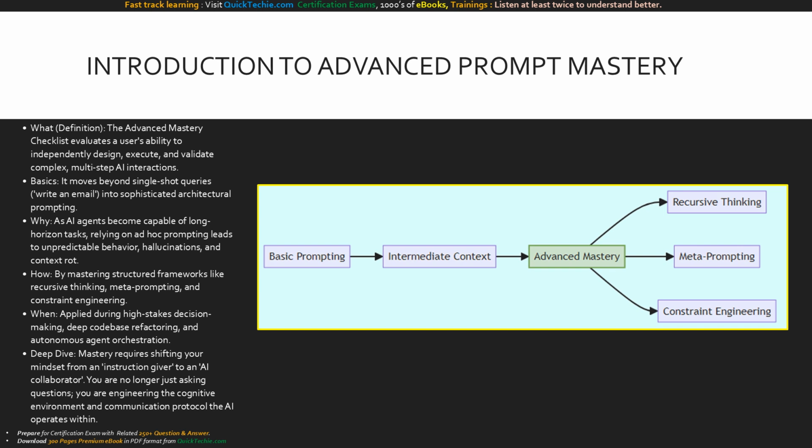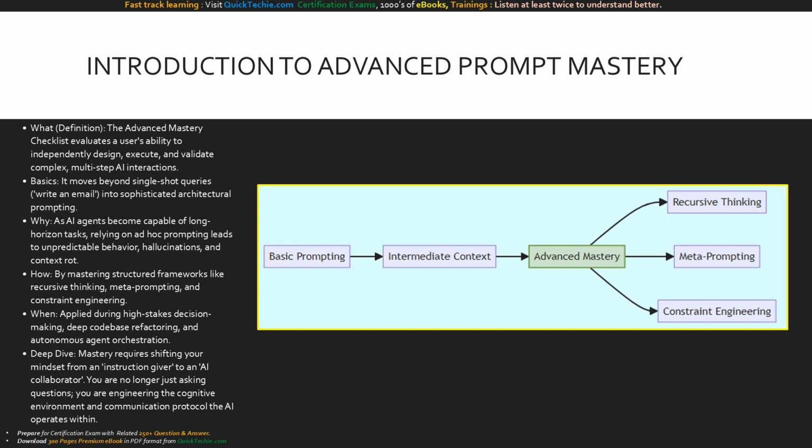To achieve mastery, you must shift your mindset. You are no longer just an instruction giver. You are a cognitive architect. You engineer the exact environment, boundaries, and logic the AI uses to solve problems. By mastering the core pillars of recursive thinking, metaprompting, and constraint engineering, you transition from a regular user to a power user capable of orchestrating highly autonomous AI workflows.